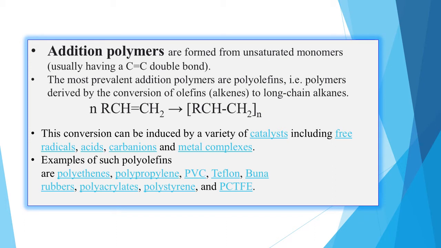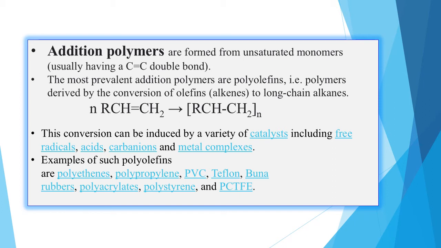Now these conversions can be induced by a variety of catalysts including free radicals, acids, carbanions and metal complexes. Depending upon this, the type of polymerization reaction will change, which we will learn later on. Examples of such polyolefins are polythenes. As I told you, if R is replaced by H, it will become ethene, so it will be an example of polyethene.